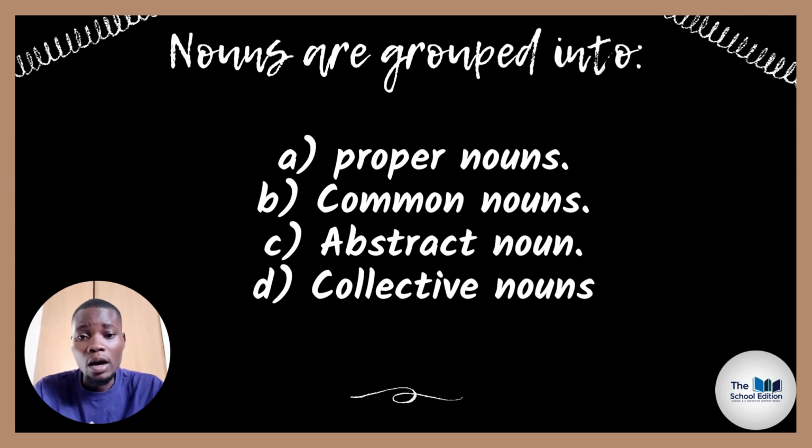Then number two, we need to look at different groups of nouns, as I said earlier, the same ones we are calling types of nouns. Nouns are grouped into four groups. Number one, proper nouns. Number two, common nouns. Number three, abstract nouns. Number four, collective nouns. In this video, I want us to look at two groups, proper nouns and common nouns. If you are ready with your pen and your notebook, let's learn together.